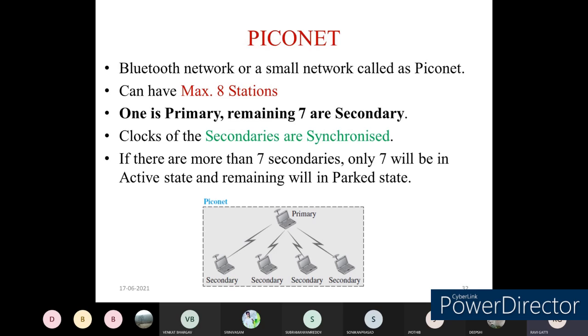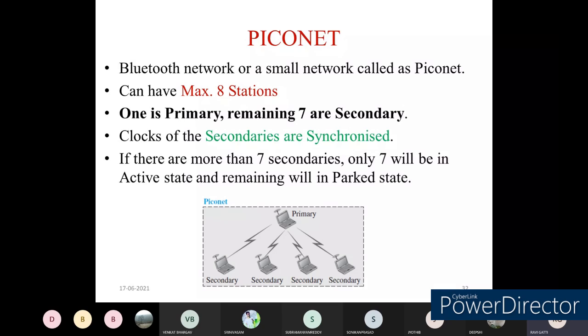In the diagram you can see how it has been depicted. We have one primary device, and the remaining all we call secondary devices. Any communication that takes place will be governed by the primary device only. Whatever data communication has to be done, it has to be done from the primary device itself, not from the secondary devices. If two secondary devices want to communicate, it has to be done under the provision of the primary device itself. This is how you can create a Piconet.